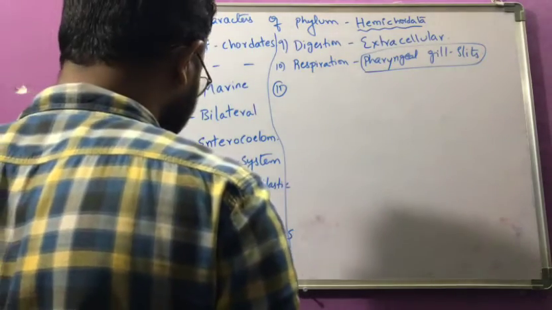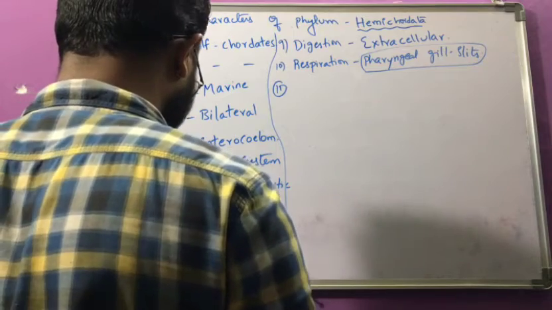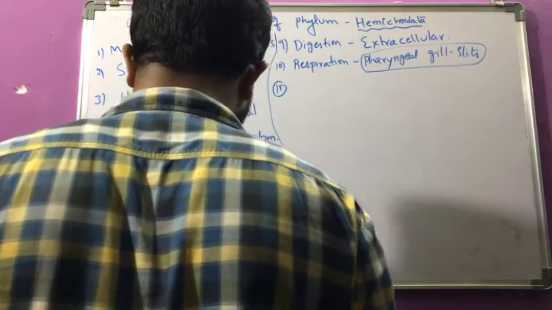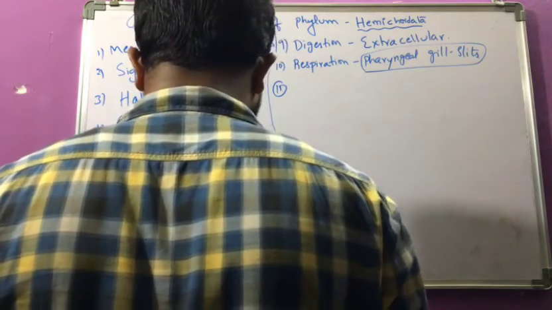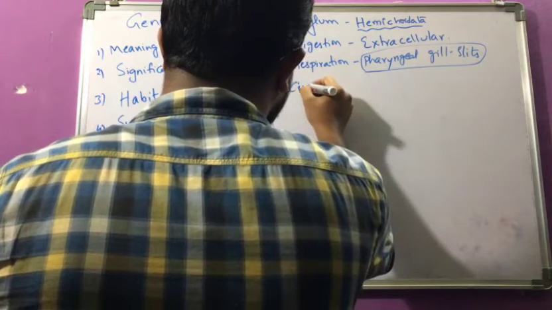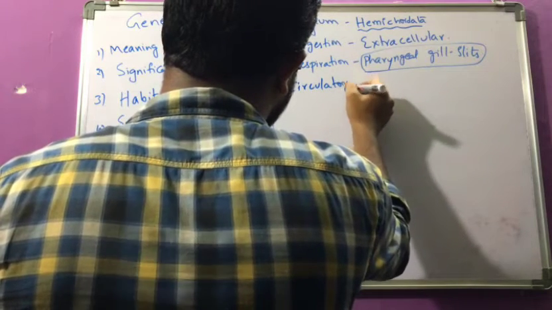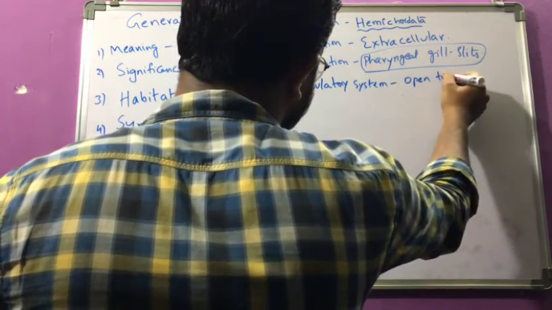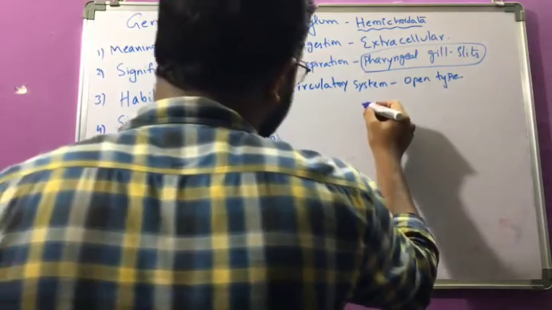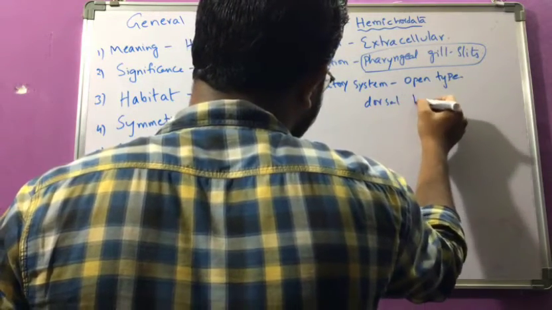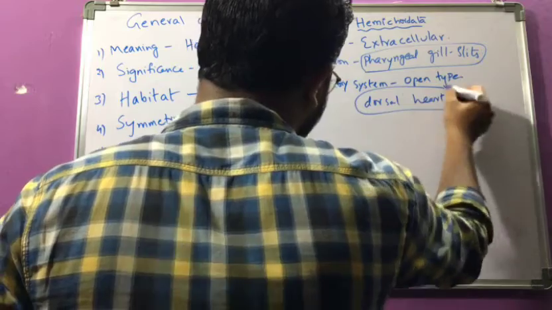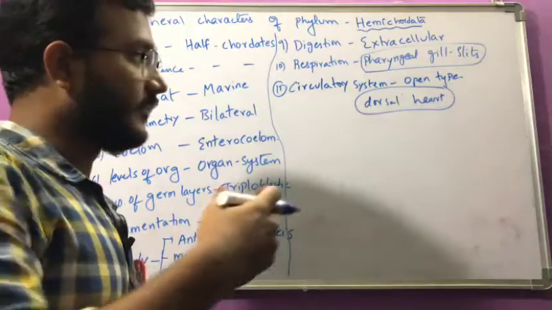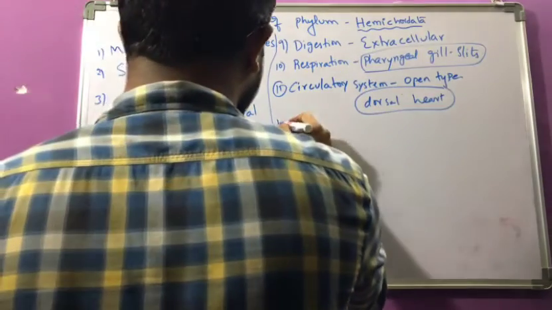And other processes like the blood vascular system. Blood vascular system, that is circulatory system, here is open type, and the heart is present on the dorsal side. So this is one of the important characters, dorsal heart. We are having the heart on the ventral side, it is having the heart on the dorsal side.